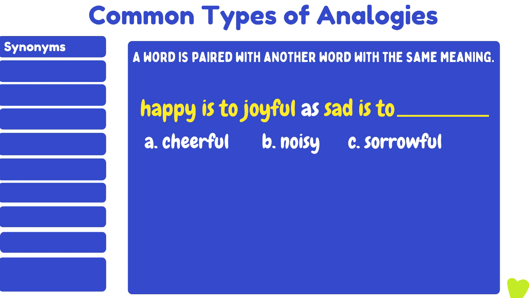So for the second pair of words, we will also look for the word that has the same meaning as sad. A. Cheerful, B. Noisy, C. Sorrowful. The answer is C, because sad and sorrowful are synonyms.